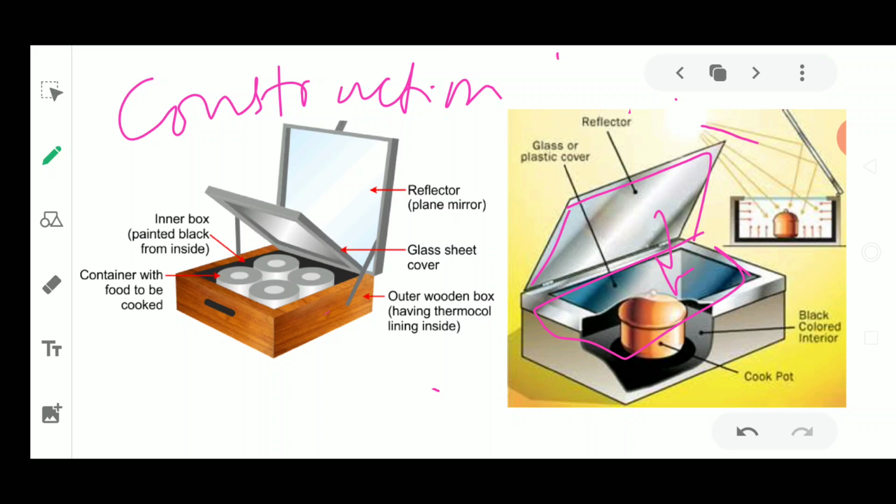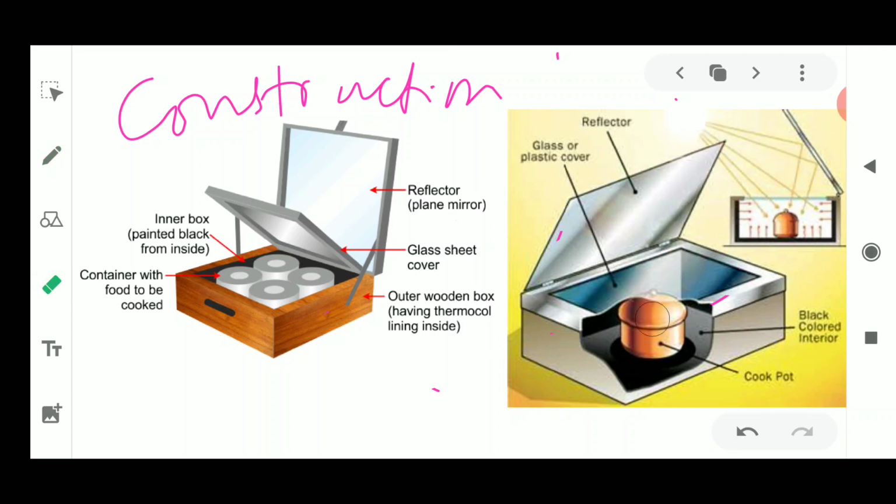Now the complete radiations, the sun's radiation which falls on the reflector, are going to be reflected inside this box, which contains the vessel with the raw food material. Once the complete radiations and direct radiations are reaching, the glass has a very peculiar property.